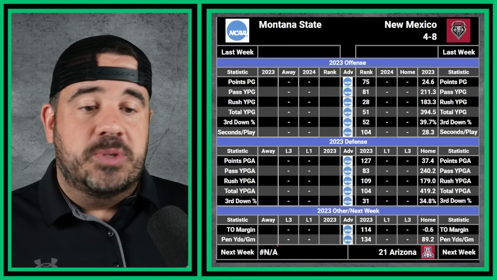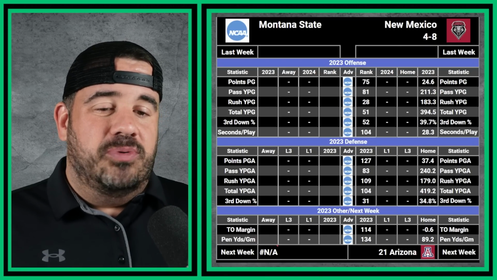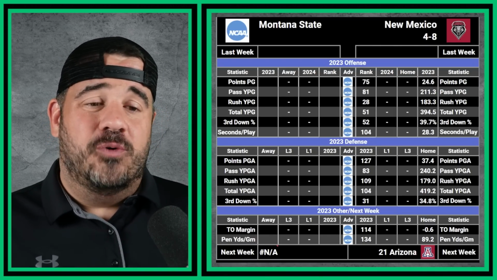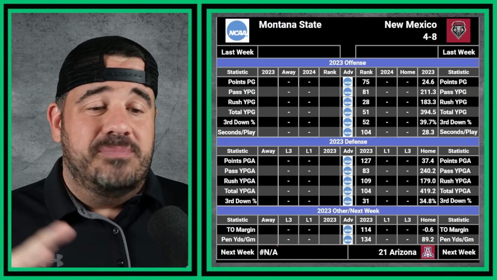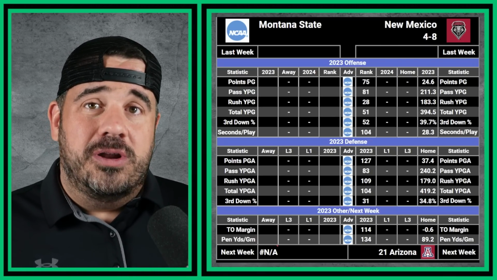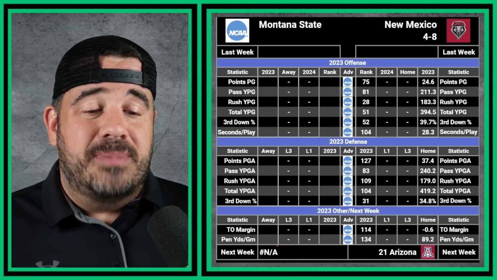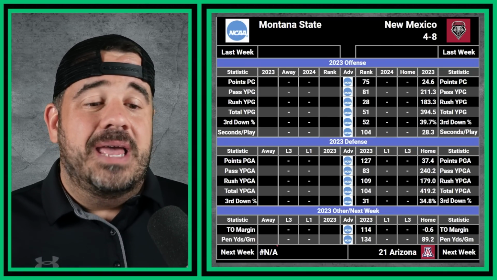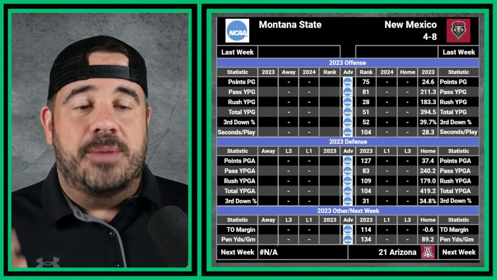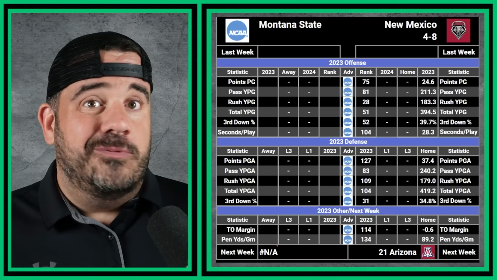Third down percentage was 40%. Slower at a 104 rank at 28 seconds per play. Points allowed was terrible. They allowed 37.4. Their defense was atrocious. Passing yards 83, rushing yards 109. They allowed 419 yards a game. That's not going to get it done. Turnover margin was minus 0.6 per game. And then penalties almost 90 yards a game. It's the small things like that that add up. So yeah, New Mexico, I hate to say it, 4-8, they're just not really a good team.